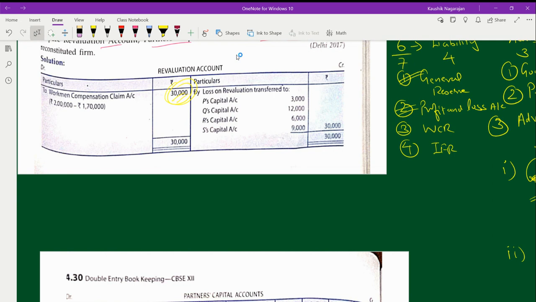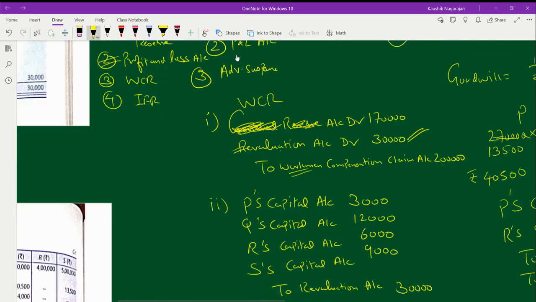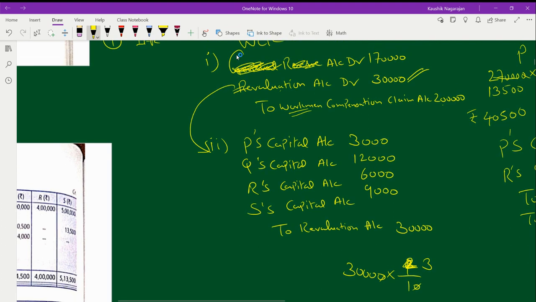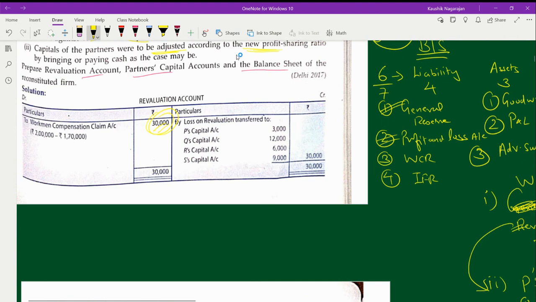Followed by that, we have distributed this revaluation loss in the below journal. According to this, in the revaluation ledger, I have to bring all these debit items to the credit side by mentioning P's capital, Q's capital, R's capital, and S's capital. That is what I have mentioned here: loss transferred to the partners' capital P, Q, R, and S, 3,000, 12,000, 6,000, 9,000. So both sides of your revaluation account come to a tally, 30,000, 30,000.